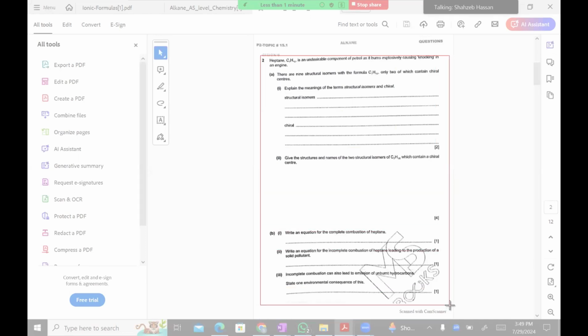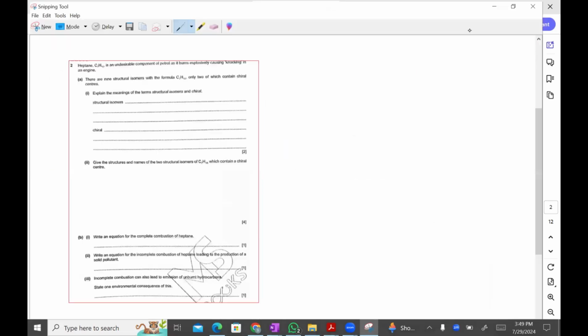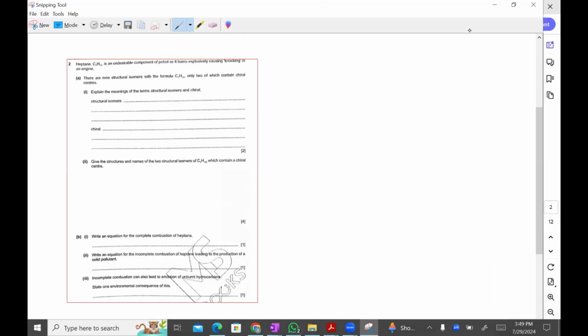Heptane is an undesirable component of petrol as it burns explosively, causing knocking in an engine. There are three structural isomers with the formula, two of which contain a chiral center. Explain the meaning of the term structural isomer. What do you mean by structural isomer?